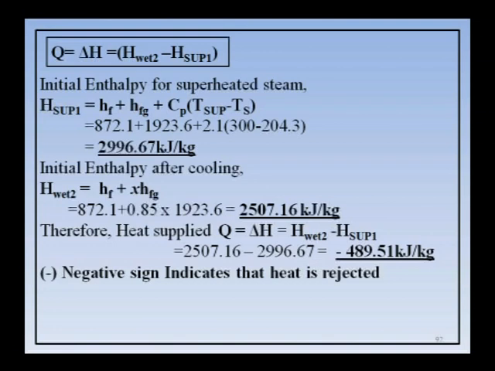First you find H superheated 1, you know the formula. So, you will get around 296.67 kilojoules per kg of enthalpy. Next, H wet 2: the final steam condition is wet, so use the formula Hf plus X Hfg. You know the values, and the final dryness fraction is given as 0.85, so you will get around 2507.16. Therefore, Q is equal to H wet 2 minus H superheated 1, which gives around minus 489.51.